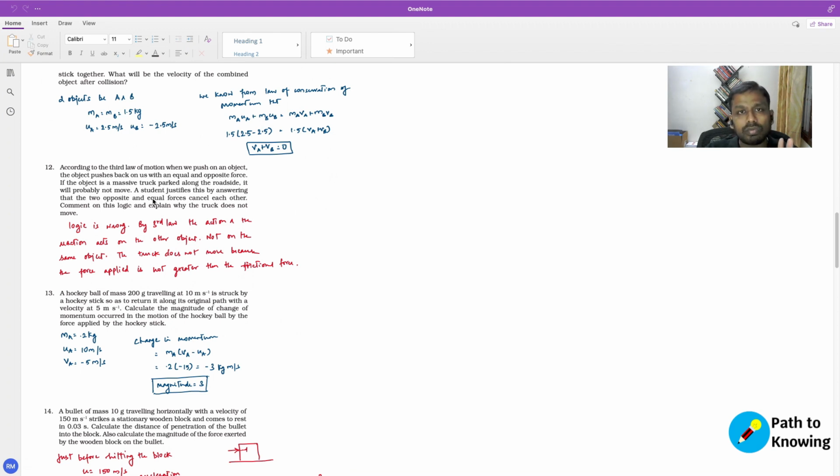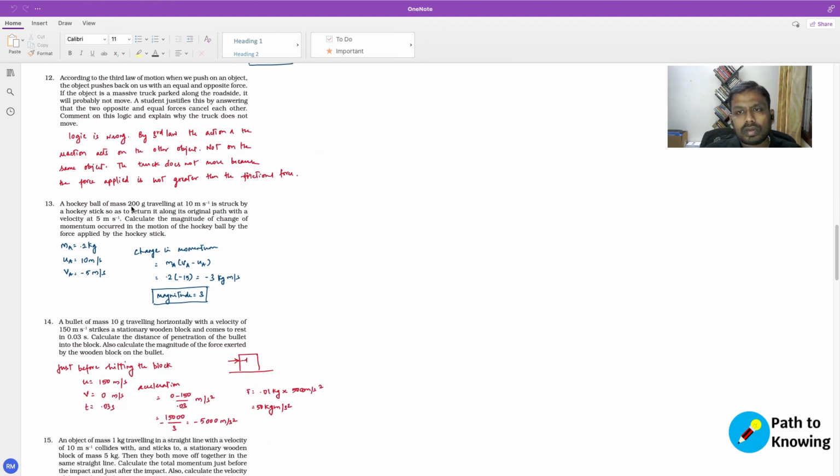The truck will only move when you apply enormous force, so that your net unbalanced force is non-zero. Only then the truck will start to move, right? So the reason why the truck is not moving here is not because of Newton's third law. It is because the force with which the truck is pushed is actually being balanced by the frictional force.